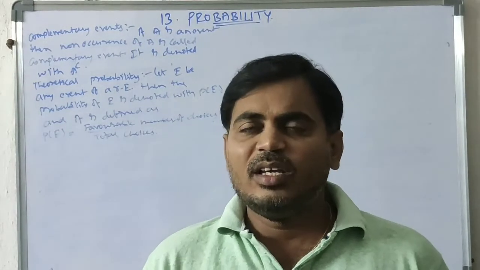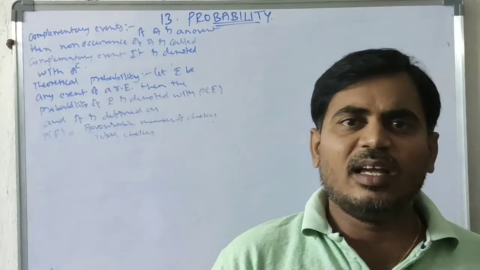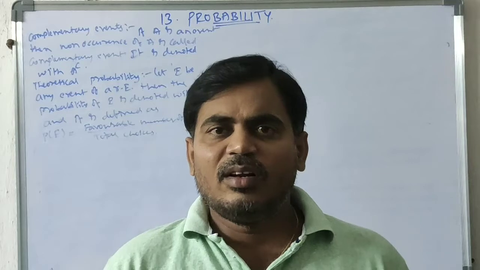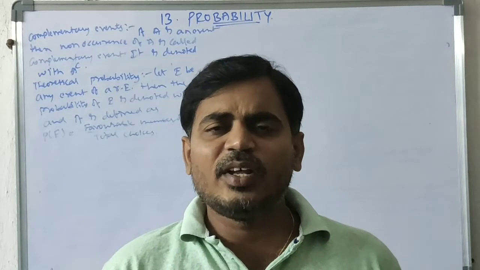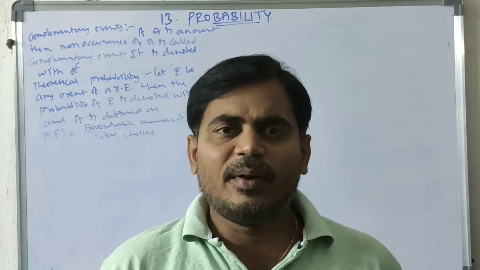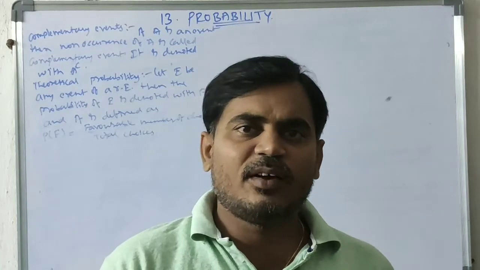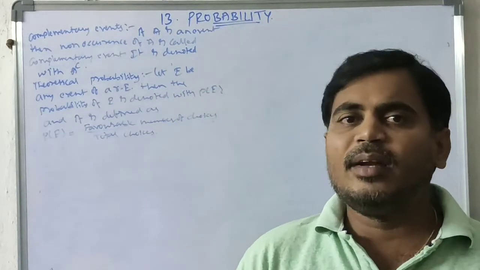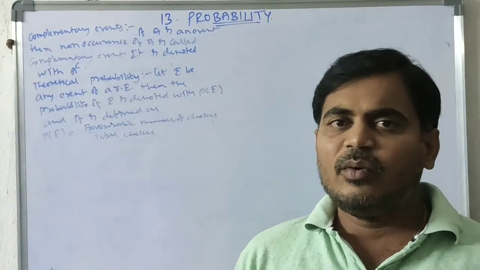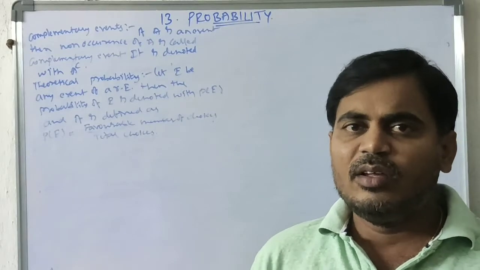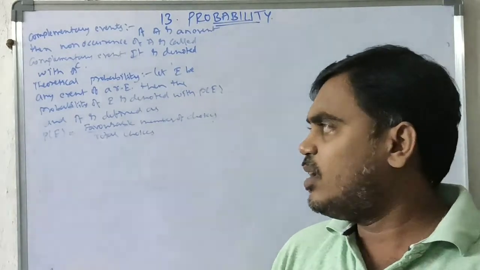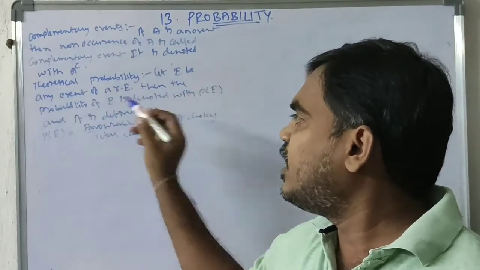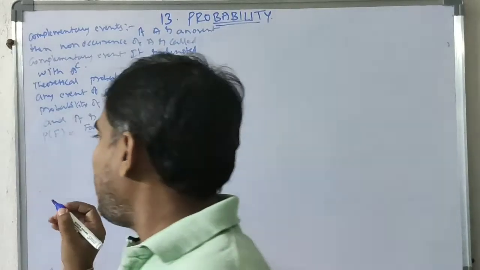Next, when we are selecting a student from a class containing 20 students, among them 12 girls and 8 boys, the probability of girls is 12 by 20 and the probability of boys is 8 by 20. Girls and boys are complementary events. If a person is a girl, they won't be a boy. So this is about the theoretical definition. Next, experimental probability.